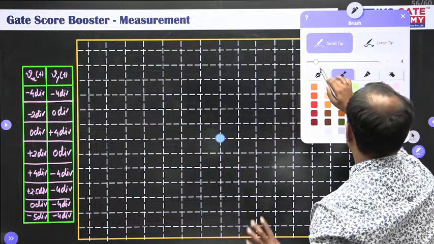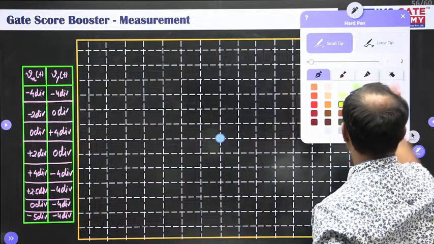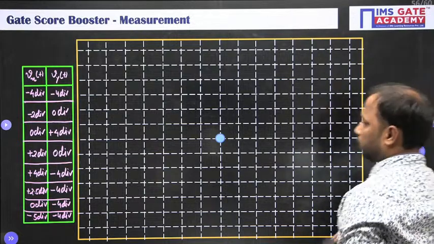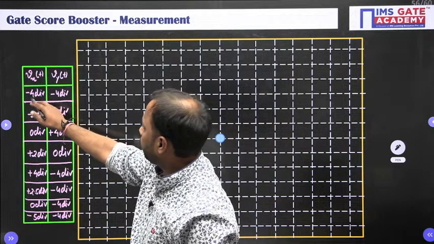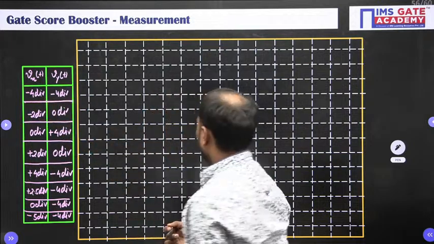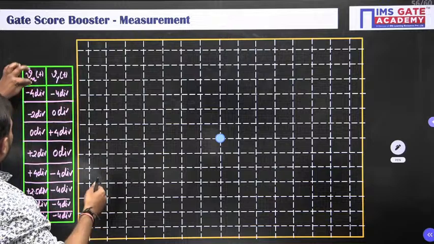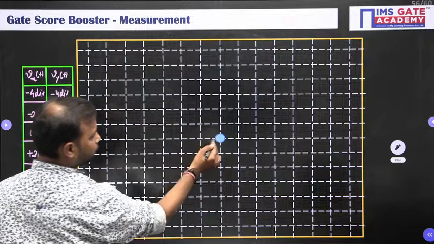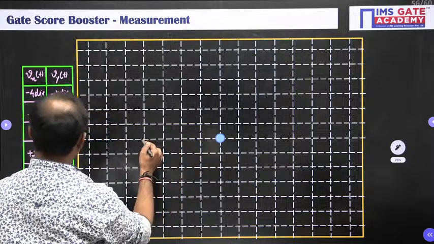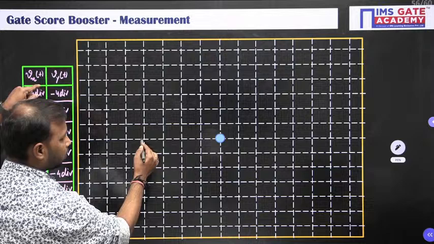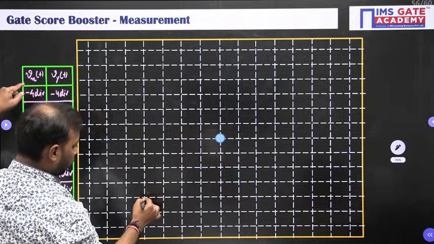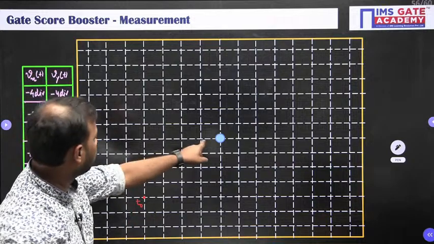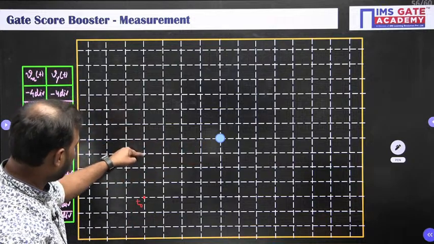Now the fun part begins here. Okay, so look here at T naught, minus 4 division, minus 4 division. That means Vx is negative and Vy is negative. So negative means x is on the left hand side. So this is 1 division, 2 division, 3 division, 4 division. And Vy minus 4 division means 1 division, 2 division, 3 division and 4 division. So this is the T naught point. Okay, have a look once. 1, 2, 3 and 4.